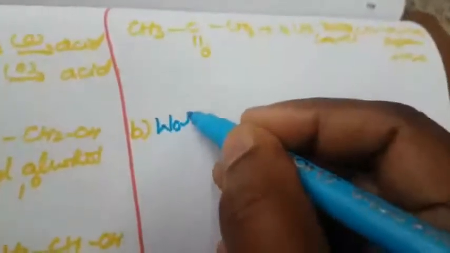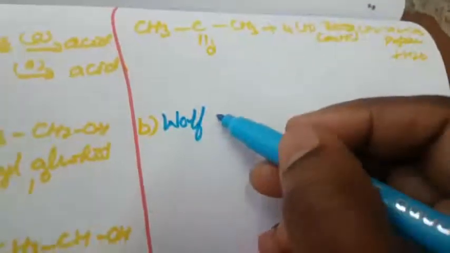The next one is the Wolff-Kishner reaction. This is also very important.